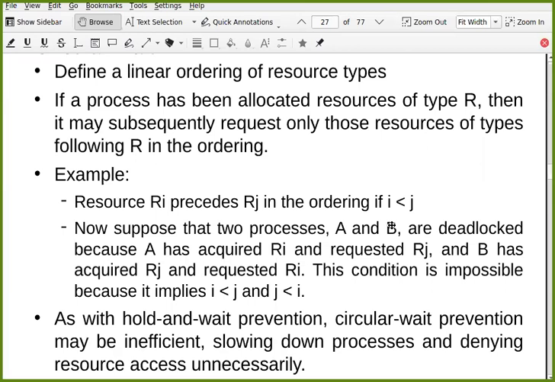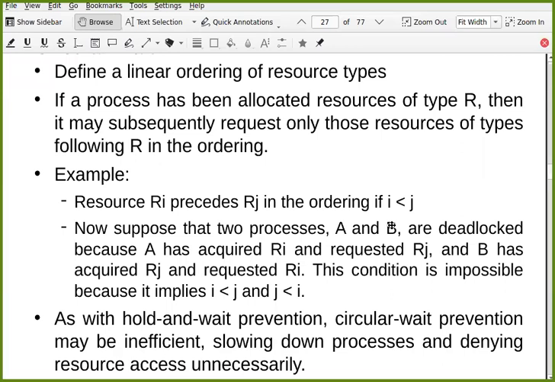Let's say the P1 process has already requested R4, and the P2 process has already requested R6. P1 further requires R6 and P2 further requires R4. So P1, which has already got R4, is now requesting R6, which is already being held by P2.